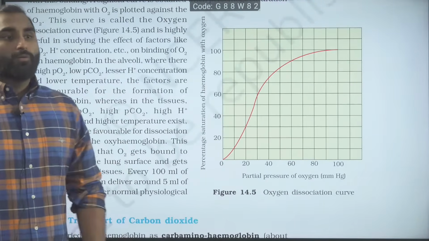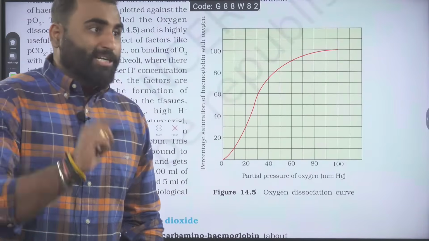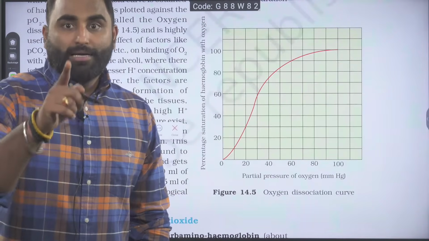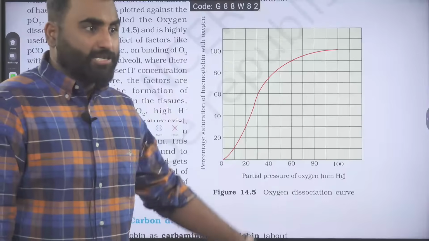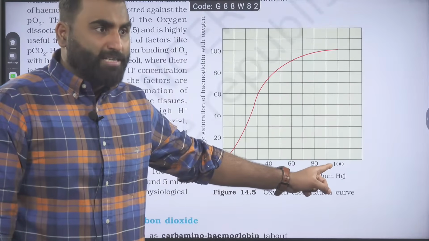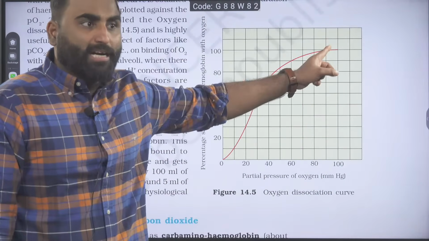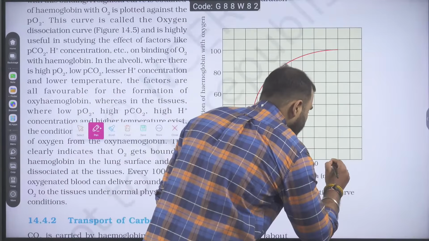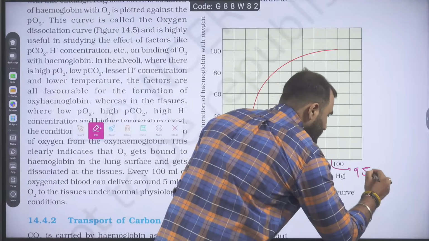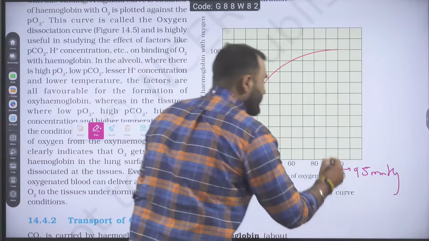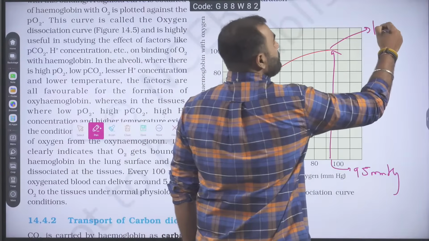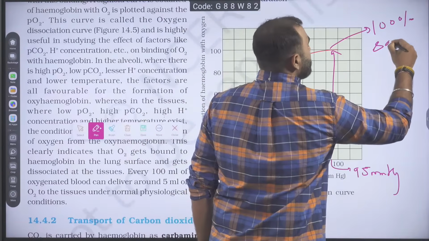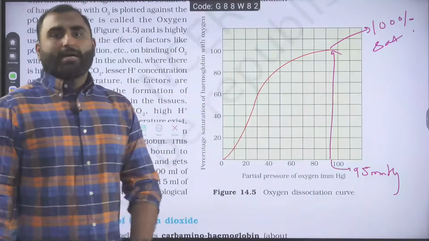So, when I say 95 mm of Hg of oxygen, you will get 100% saturation. Roughly, I will say this is 95 somewhere here. At this level, there is 100% saturation.